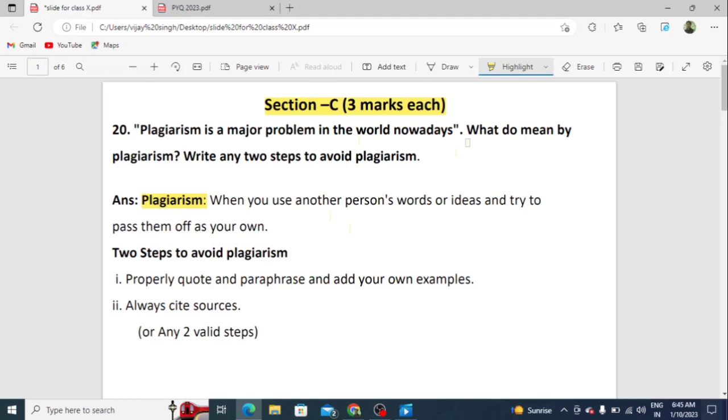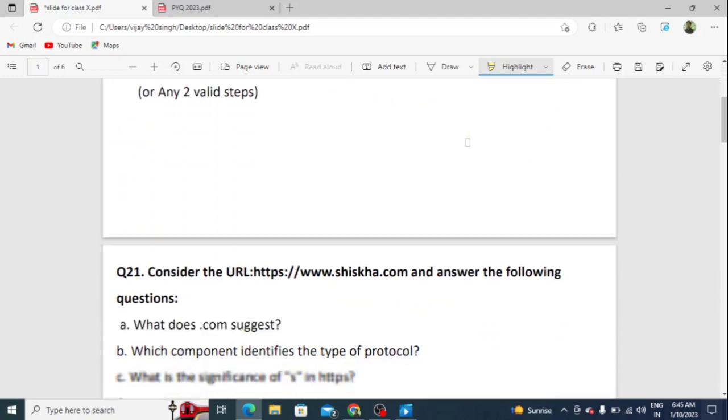And second, always cite the source. Students, in simple words, suppose you are making a project and taking content from the internet or from another person, then at that time you have to mention the name of that person. Okay, so these are the steps to avoid plagiarism. Okay, let's see the next question.